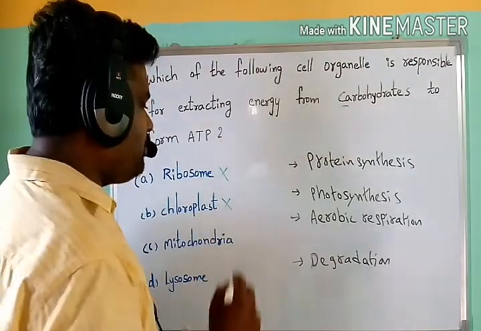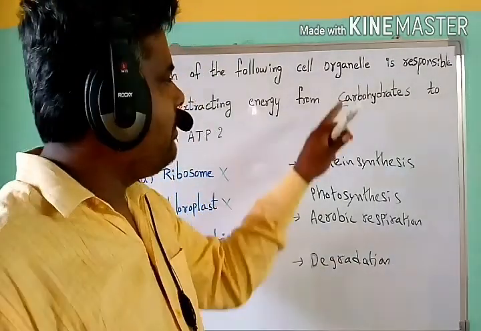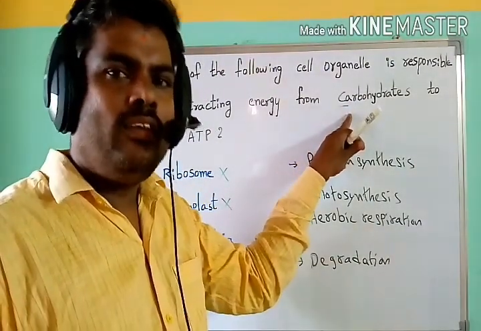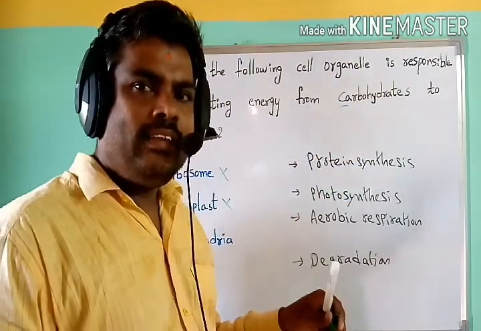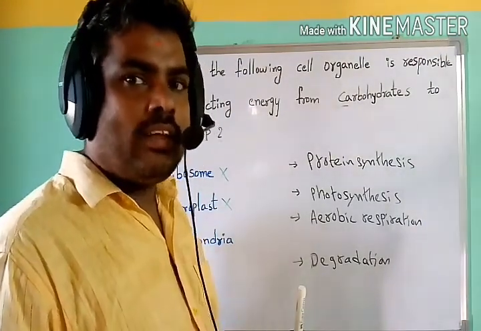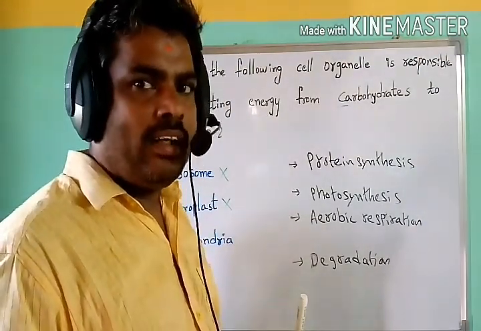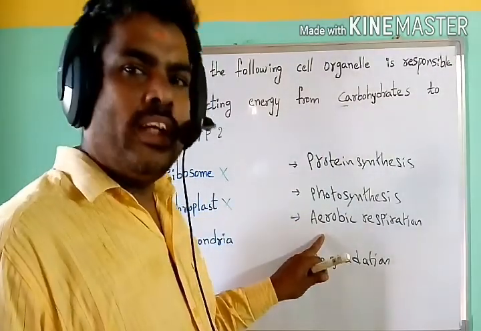In aerobic respiration, in the presence of oxygen, the carbohydrates are oxidized into carbon dioxide and water, and along with carbon dioxide and water, a large amount of energy is also released.